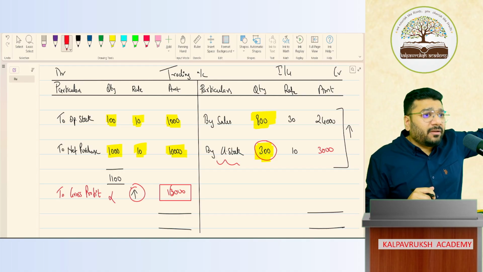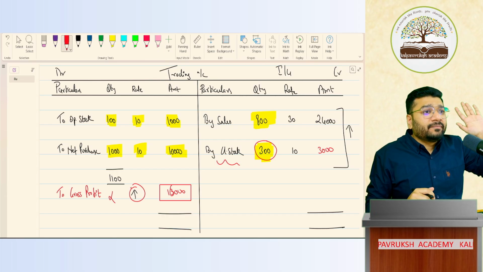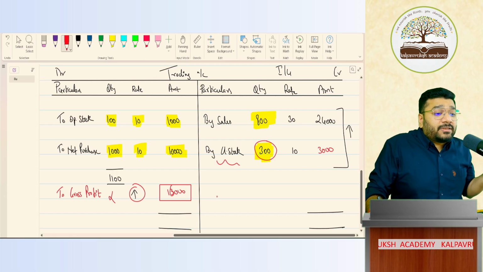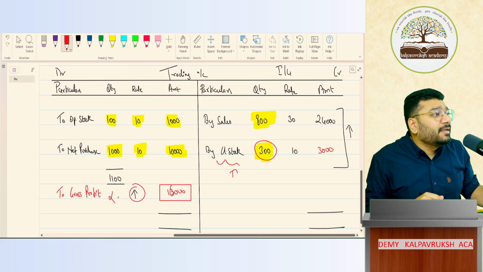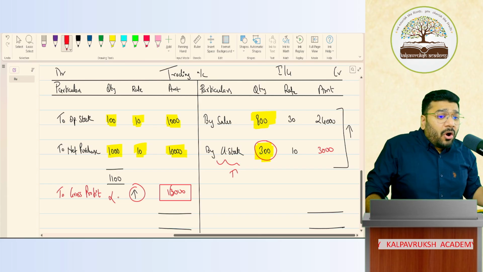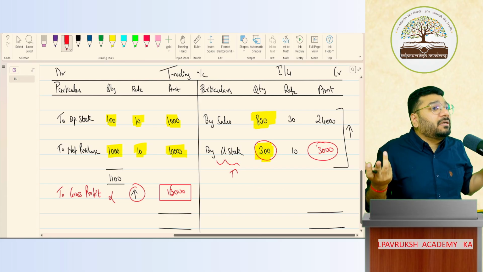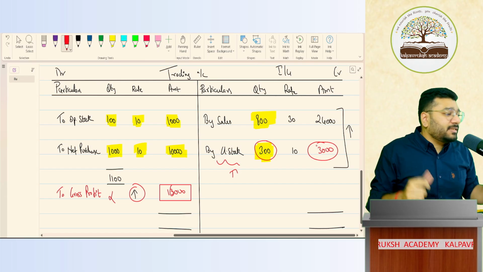Closing stock should come here. 100% correct. But your client is telling you that if I record closing stock, this is increasing the profit. Increase in profit will result in increase in tax. Why should I pay tax on that amount which I have not earned, which I have not sold? Why should I pay tax is the question.